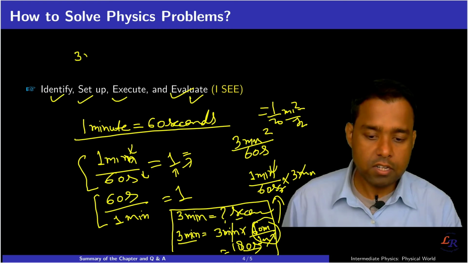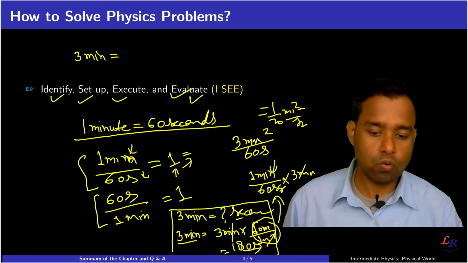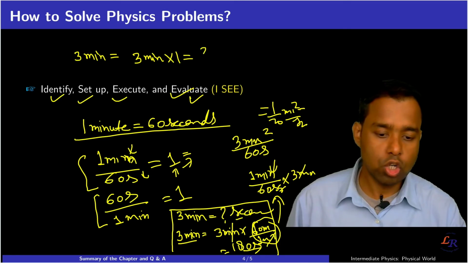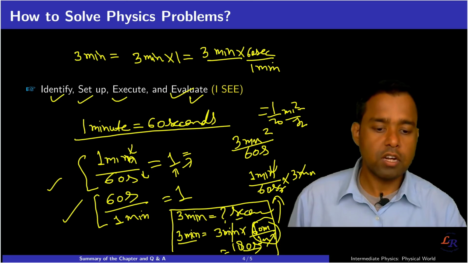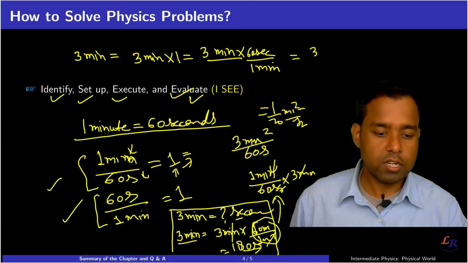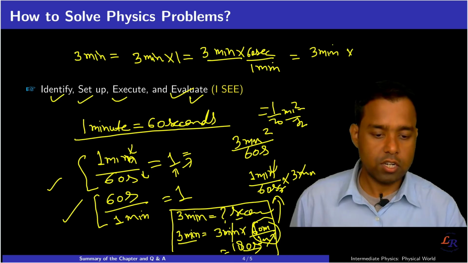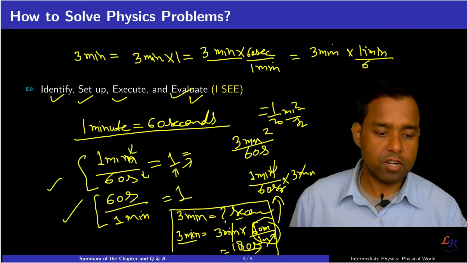If I write 3 minutes is equal to 3 minutes into 1, is equal to 3 minutes into 60 seconds divided by 1 minute, because both result in 1, or you write 3 minutes into 1 minute divided by 60 seconds.